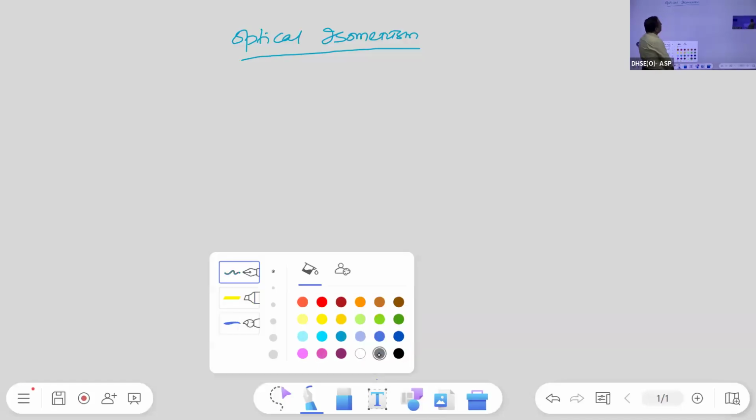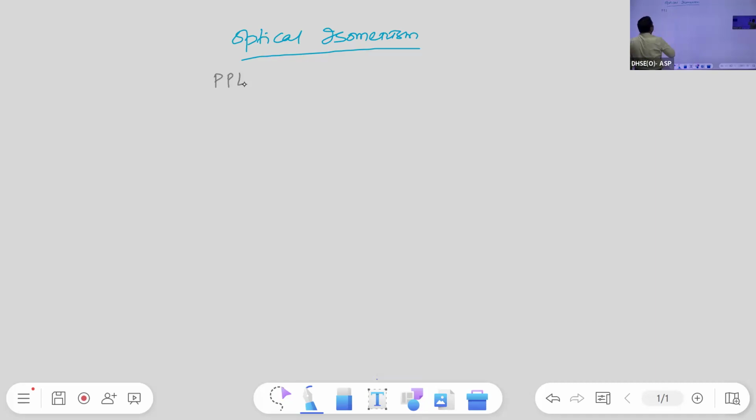What do you mean by optical isomerism? You must have heard the word optics. Optics means that it is related to light. Optical isomerism means it must be related to light. Now the question is which light? Is it any ordinary light or any specific light? Now we have to consider the plane polarized light. So it is not the ordinary light, it is plane polarized light.